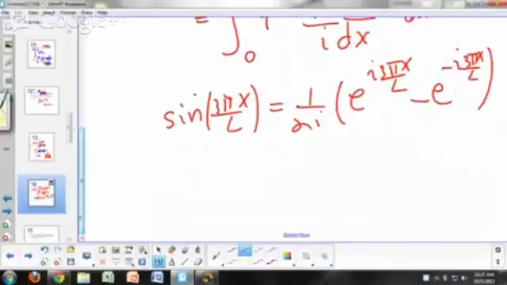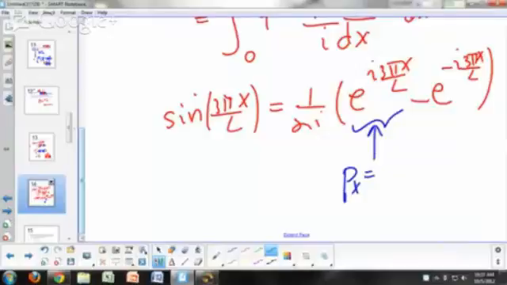What do you remember from our free particle lesson? This is an eigenfunction of the momentum operator, right? What's the momentum for this one? h bar k. And what's the momentum for this one? Negative h bar k. So there are two possible values of momentum you'll get. If you were to measure the momentum of this particle, it's not going to be well defined, right? It can either come out h bar k or negative h bar k.